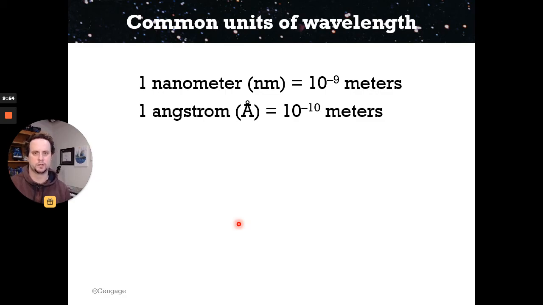Scientists generally use nanometers to describe the wavelength of light. A nanometer is a billionth of a meter. Another unit we use is the angstrom. We already talked about that. Visible light ranges from anywhere from 400 to 700 nanometers. So 400 nanometers for the short waves, that's going to be almost ultraviolet. Anywhere just past or under 400 is going to be UV, so your purples will be 400. And then 700 is going to be red. So the color actually comes from that wavelength of light.